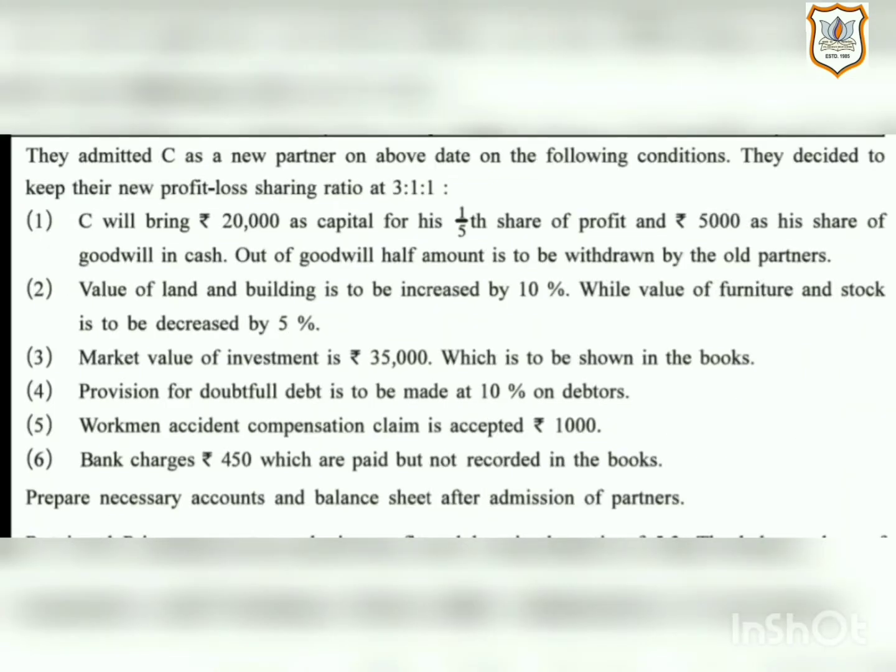Further, some conditions are given for the admission of a new partner. They admitted C as a new partner and their new profit and loss sharing ratio is 3:1:1. We have to prepare necessary accounts and balance sheet after admission of the partner.